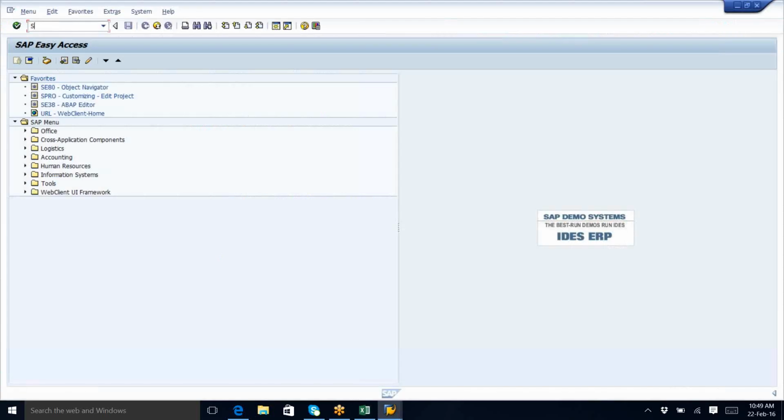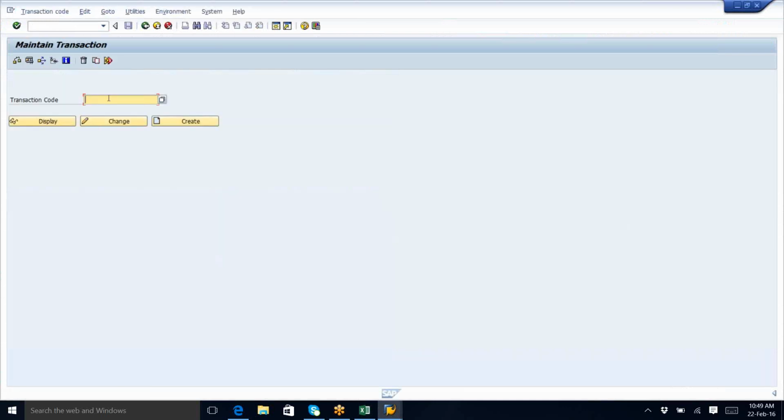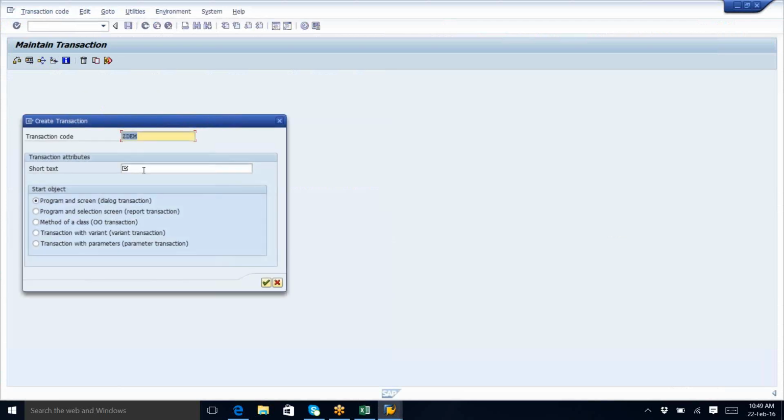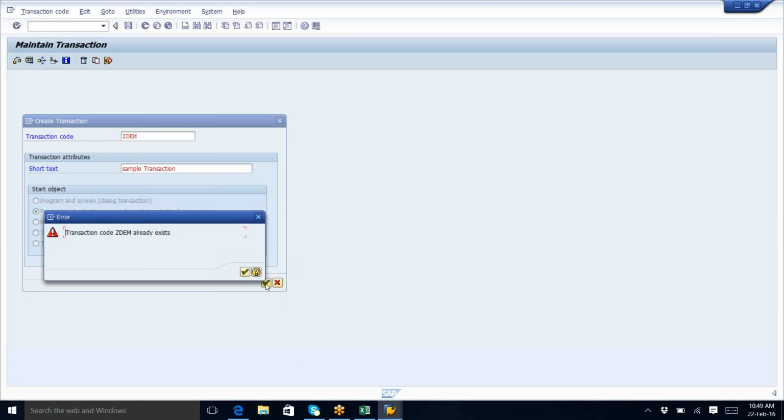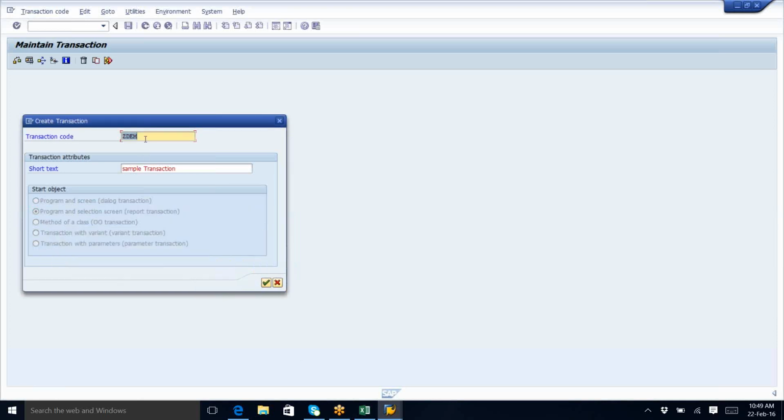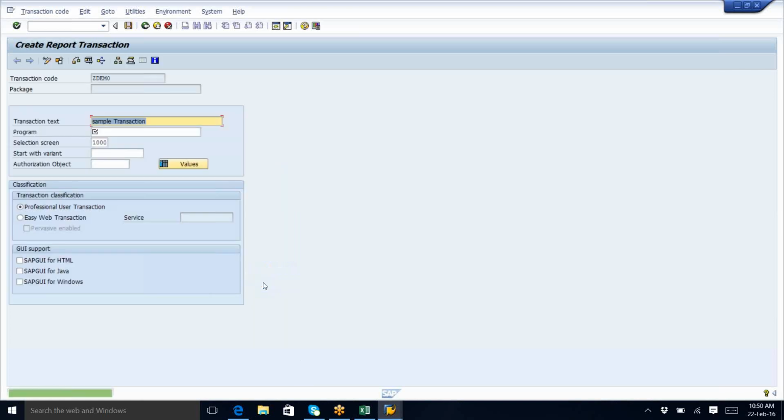Now go to SC93, right? Give ZM as the transaction code. Now create. For which program are we creating it? Say sample transaction, and always we need to select the second option, report transaction. So what are the rest? You will come to know in the next class. And just tick it. Now here it is asking for mandatory fields.